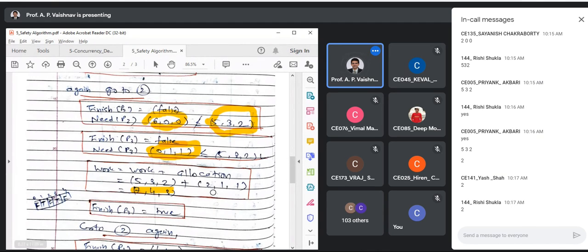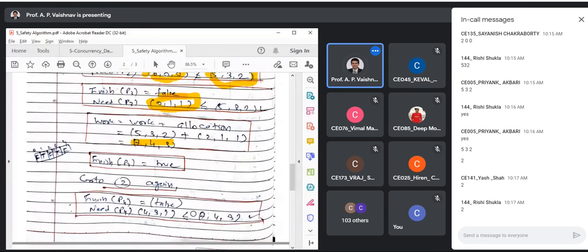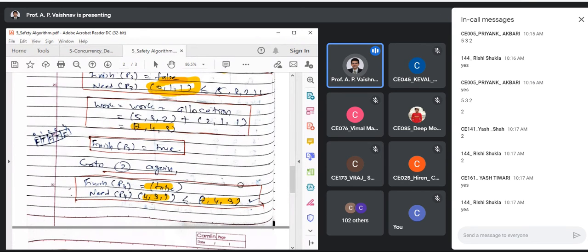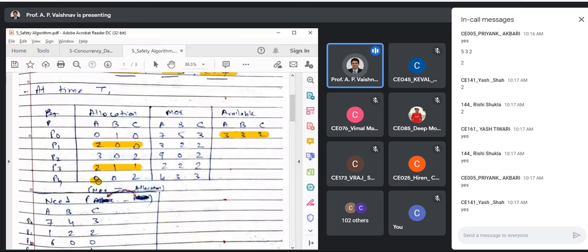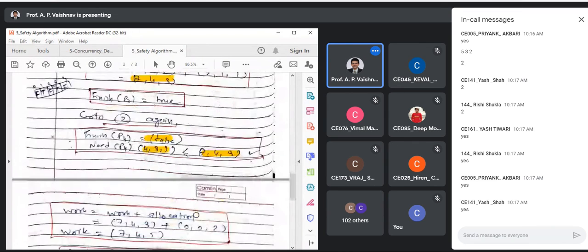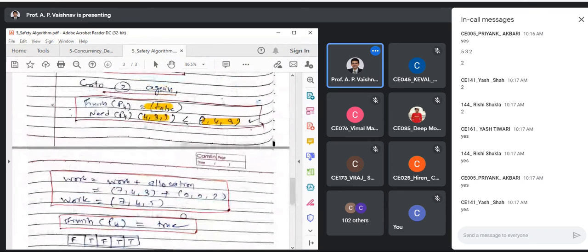Check for P4. Right? Finish of P4 is false. That is correct. Need of P4 is 431. That is less than 743 again. So we can complete P4. Clear up to this? Right? Reclaim the resources of P4. Let us see what P4 was having. P4 was having 2 instances of C. Right? So let us reclaim. So what you will get? 745, right? If you are adding 002 to previous work.